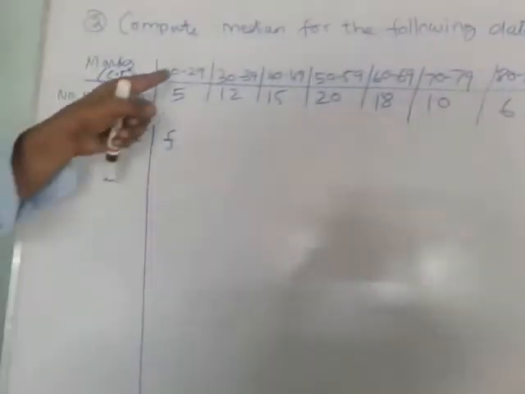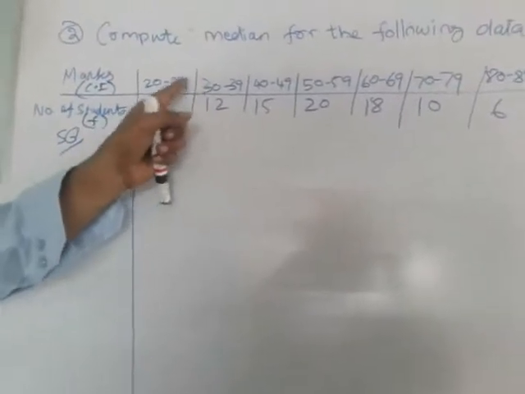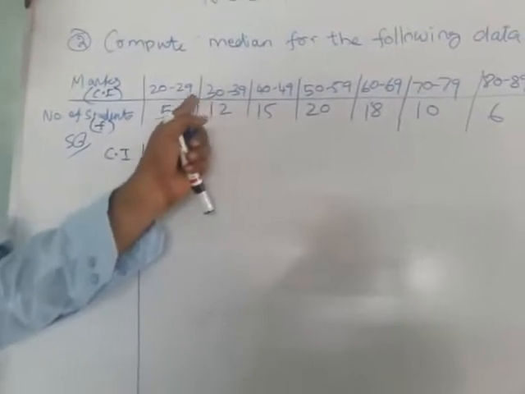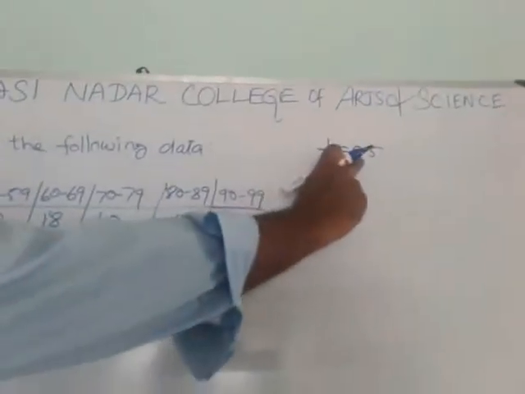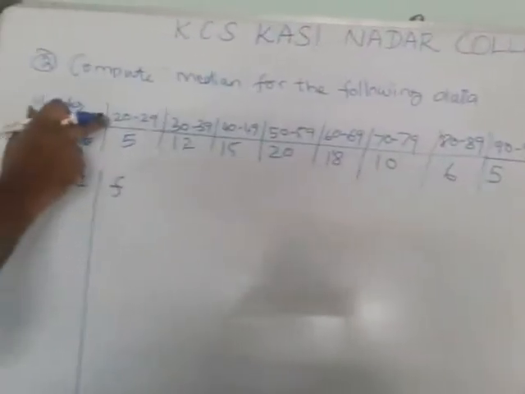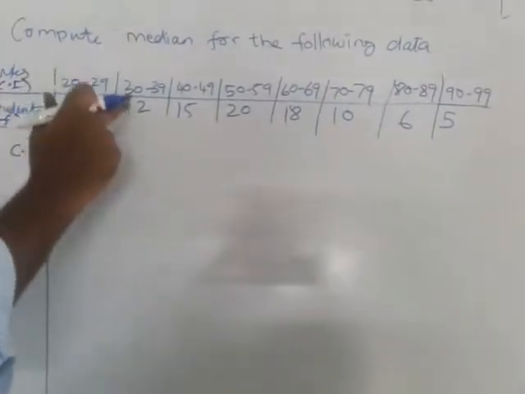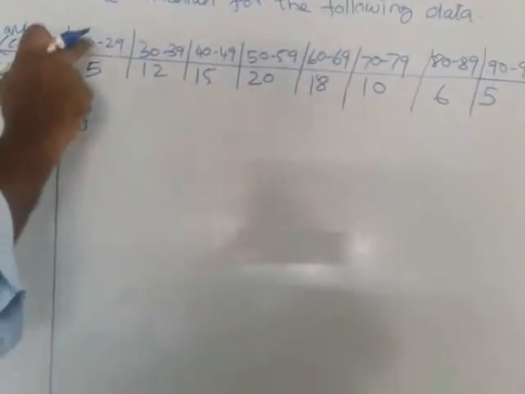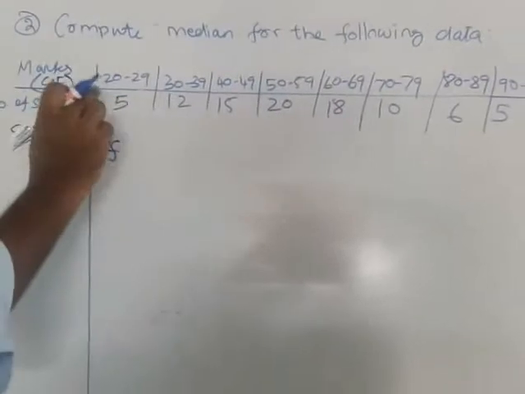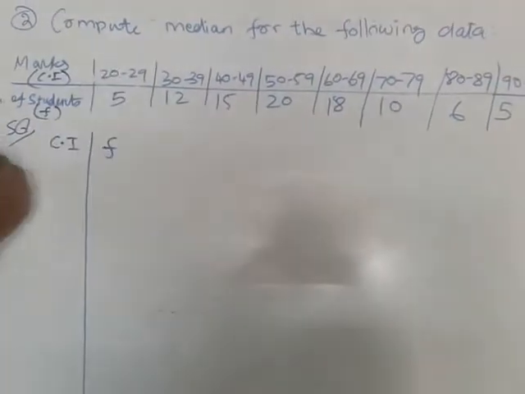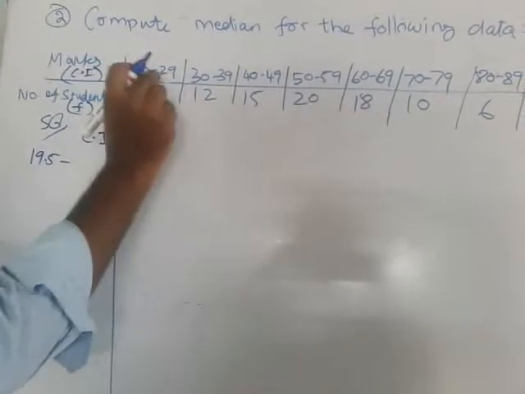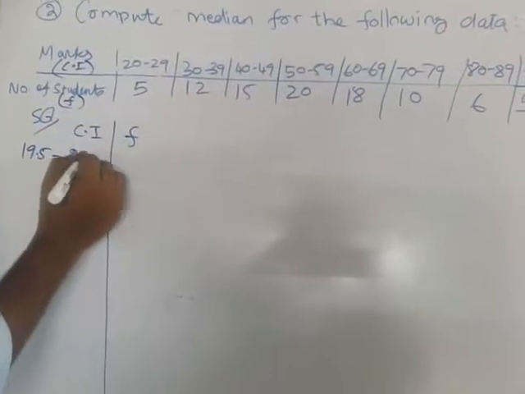So find the difference between the first interval's upper and the second interval's lower, that is 30 minus 29, we get 1. After that, divide by 2, what do you get? 0.5. This 0.5, from each lower you subtract, and to each upper you add. So in each interval, you subtract 0.5 from the lower limit and add 0.5 to the upper limit. Now 20 minus 0.5 is 19.5 to 29 plus 0.5, that is 29.5.